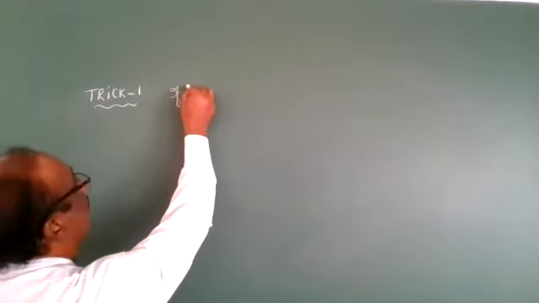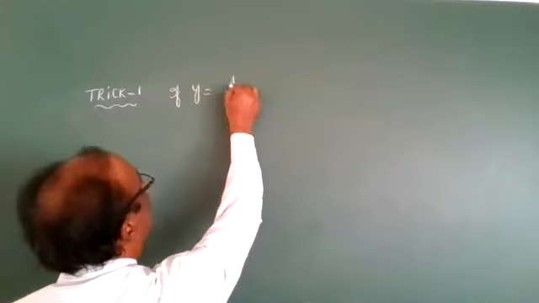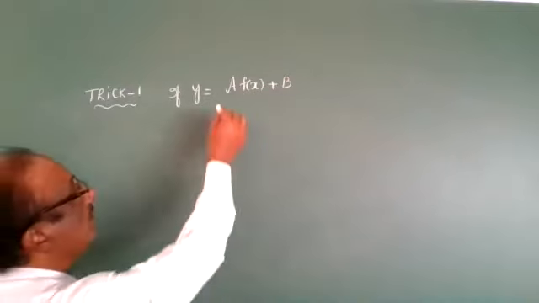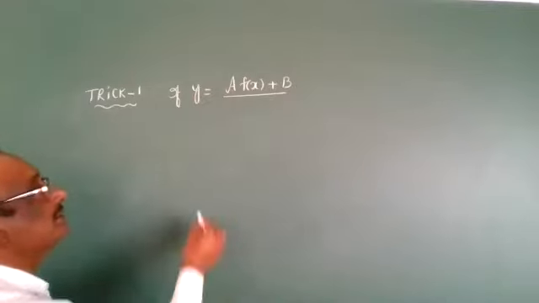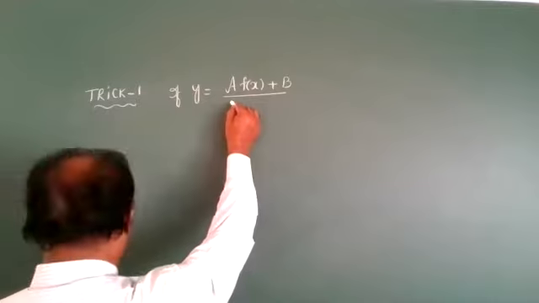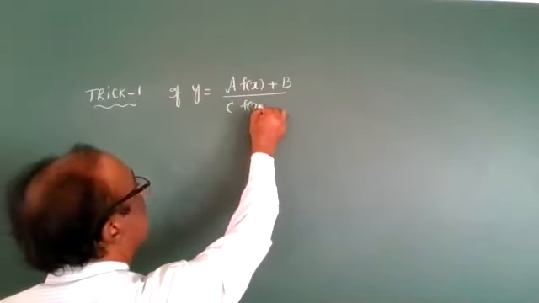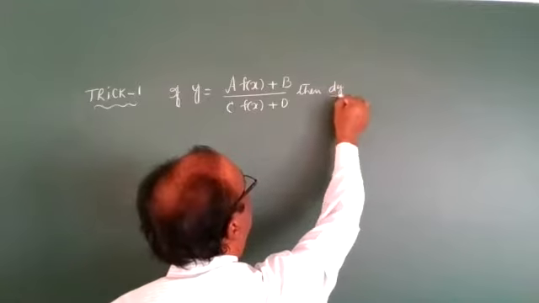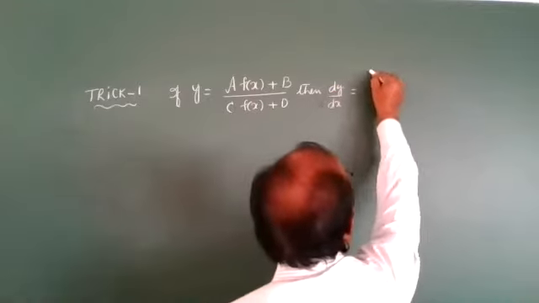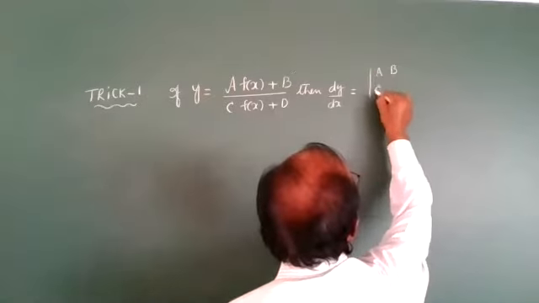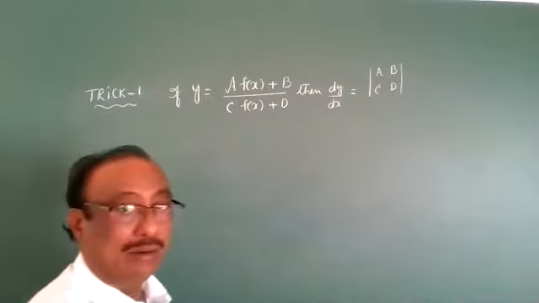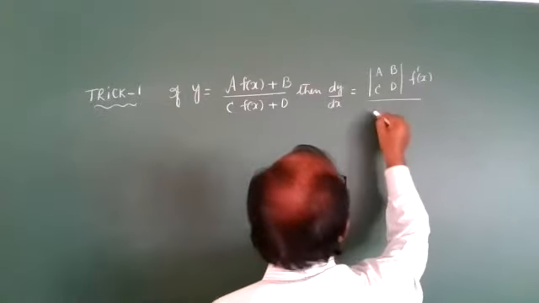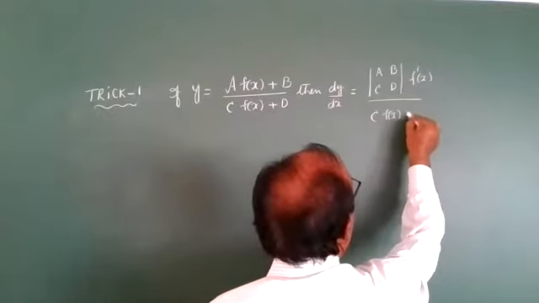If y is equal to (a f of x plus b) by (c f of x plus d), where a, b, c, d are constants and f of x is the function, then dy by dx is the determinant of a, b, c, d, times the derivative of the function f dash x, divided by the denominator squared, (c f of x plus d) whole square.